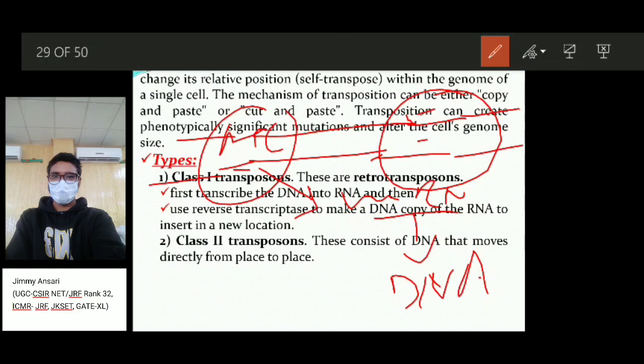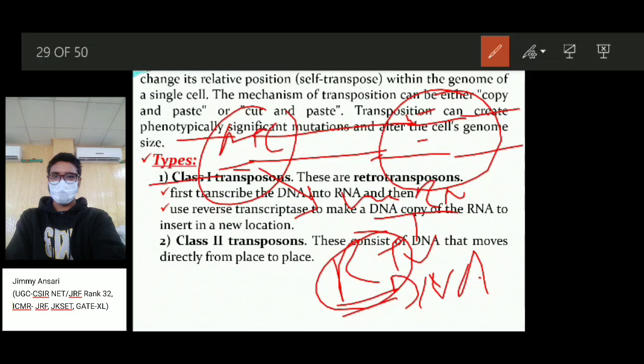So first, transcribe the DNA into RNA or mRNA, and then, with the use of the reverse transcriptase enzyme, it becomes DNA again and is inserted into another position in the same cell. The enzyme is called reverse transcriptase, and the process is called reverse transcription, which makes a DNA copy of the RNA to insert into the new location.